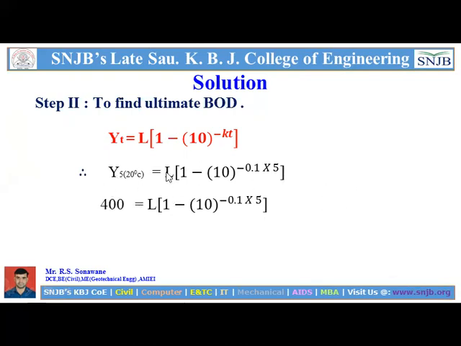Put all the values in the given formula and we will get the L value. We know that 400, and all the values, therefore L is equal to 400 upon 0.684, which on solving is equal to 584.79 mg per liter. That will be the ultimate BOD at 20 degrees Celsius for the 5 days BOD.